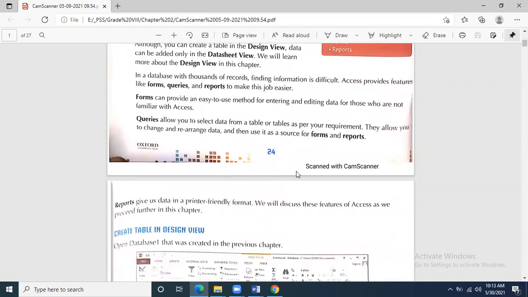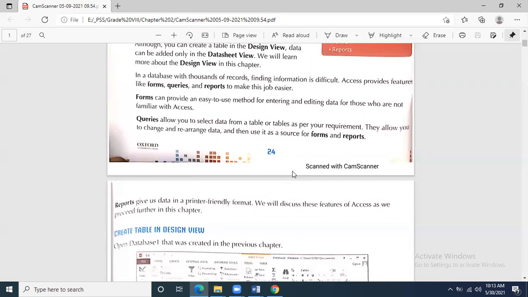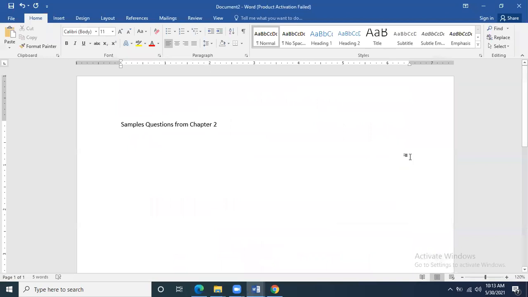So what type of questions can come? Define the following terms with examples.